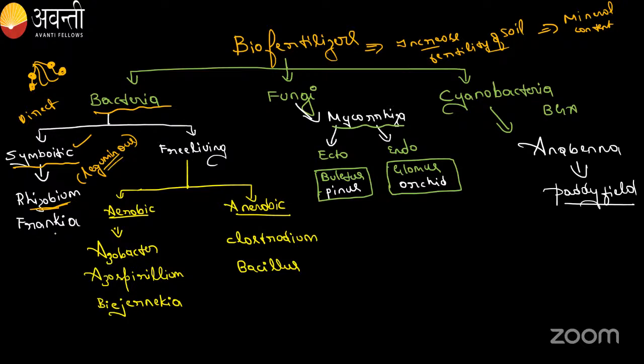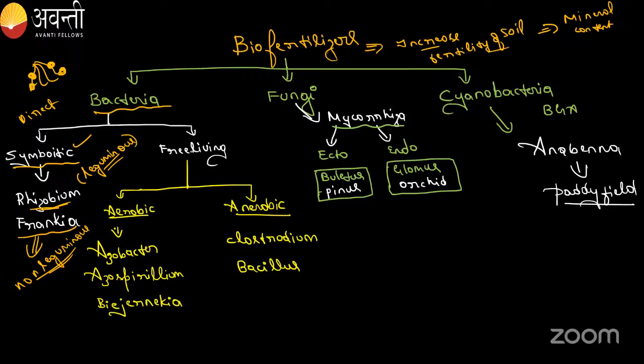Okay. Then coming to Frankia, it is one of the bacteria that will attach to the root. So it will attach only to the non-leguminous plant. Non-leguminous plant. Okay. Leguminous plant means, I have told you the example, groundnut, pea. These all will come under the leguminous. These are rich in protein.